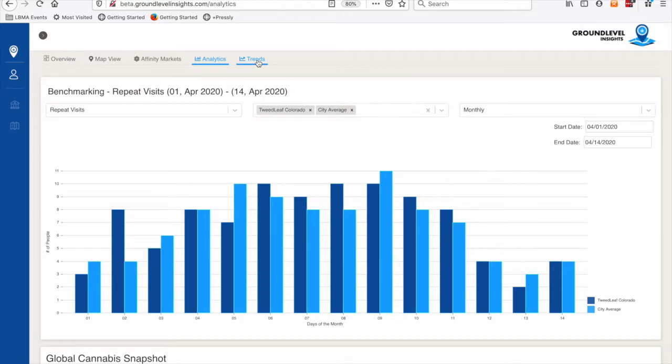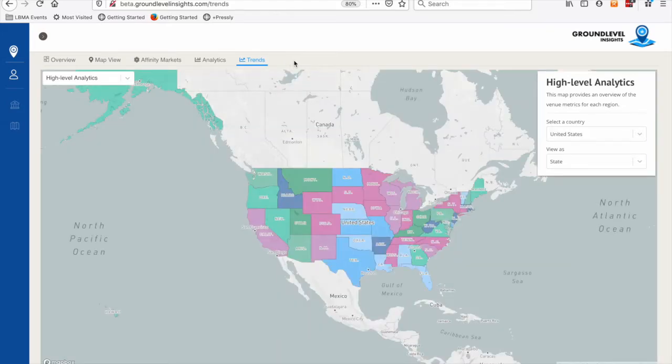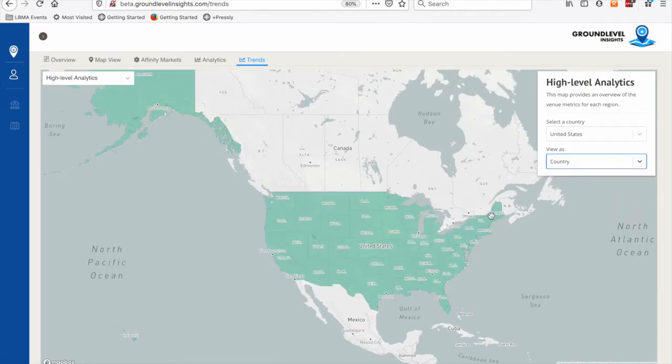And lastly, we've built a tool here that we call Trends. It's really early days, and we're still adding a lot more to this. But essentially, what Trends does is a macro-level roll up of all the data that we see as a company. I'll start here by showing the US. This is a great tool if you're a government entity, a big LP extraction company, or big consulting firms like KPMG, Deloitte, Nielsen, those types of guys, where you want to look at the big picture.